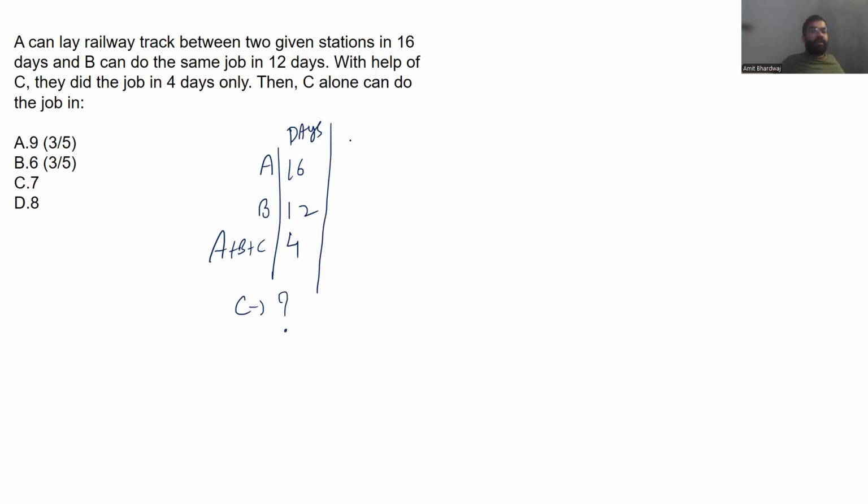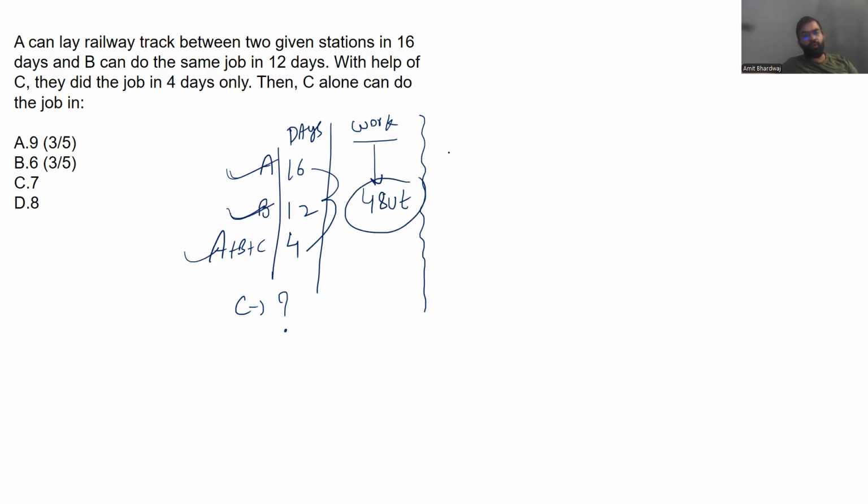Now please understand, again we are free to assume work. Which value can you assume for the work? Definitely work is a number which is a multiple of these three numbers, and we know it is 48. So I'm assuming they are doing 48 unit work, whether A is working alone, B is working alone, or they all are working together. In all the situations they are doing 48 unit work.